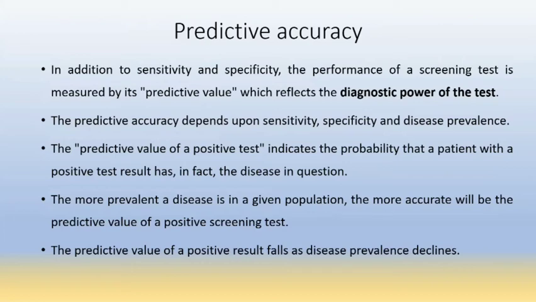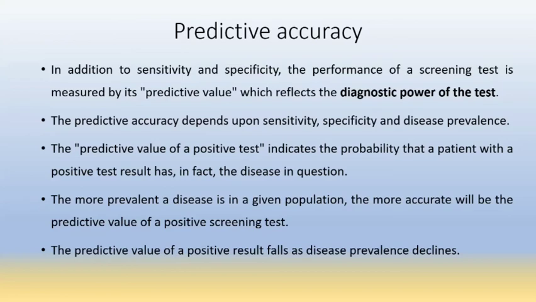The predictive value of a positive test indicates the probability that the patient with a positive test result has in fact the disease in question. The more prevalent the disease is in a given population, the more accurate will be the predictive value of a positive screening test.